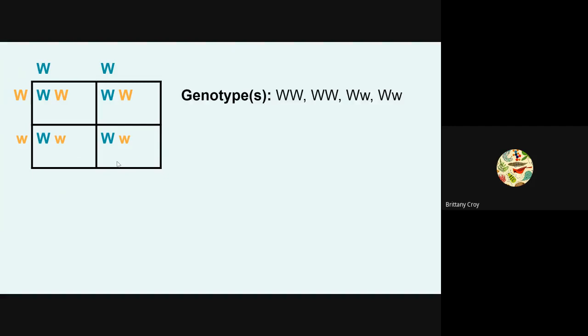One thing that you want to do is take a look at the different genotypes and notice that we have homozygous dominant and we have heterozygous. Homozygous dominant means they're both the same and they're both capital. Heterozygous means different, so one capital, one lowercase. You can write the different genotypes as a ratio. So we have 2 that are homozygous dominant and 2 that are heterozygous. That gives us a ratio of 2 to 2, which we simplify to 1 to 1.